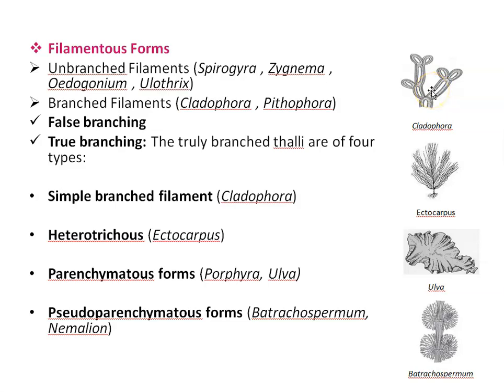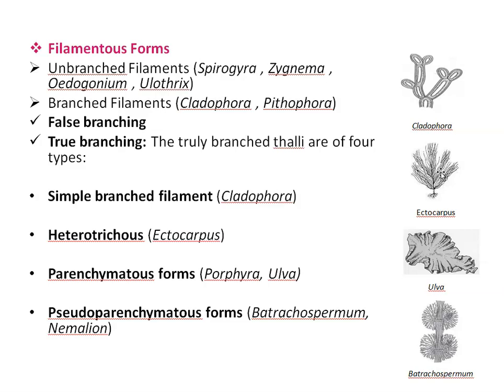Then heterotrichous form. Here the thallus consists of two parts. Example is Ectocarpus. Just look at this second form. So here the thallus consists of two parts: a prostrate creeping base, and an erect branched upright system. It is the most highly evolved type of filament construction.